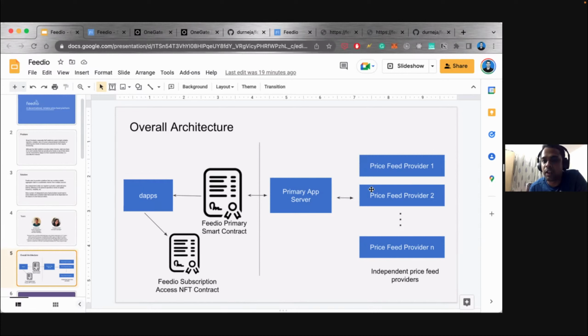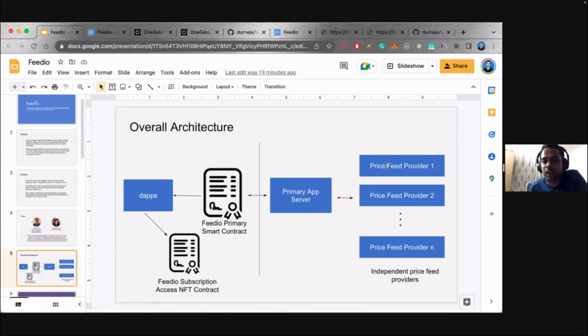So only if the price has increased or decreased by a certain threshold will we write the price on chain. So with a certain threshold, we are ensuring that we are providing an optimal source, as well as ensuring that the price will not deviate beyond that point, right? So all these computations are happening on this primary app server, which also takes care of the reliability part.